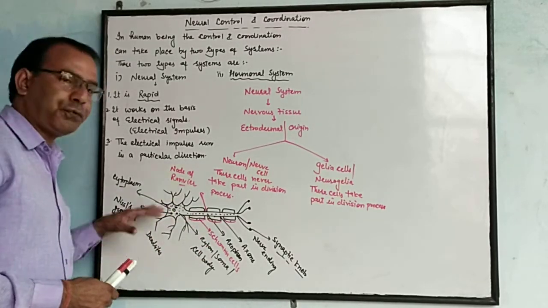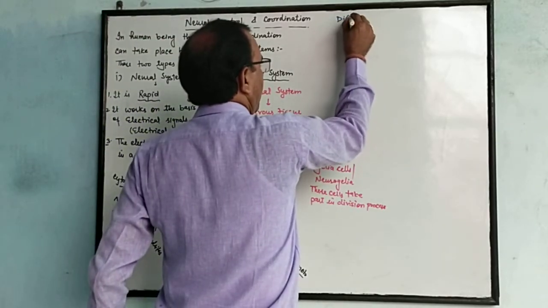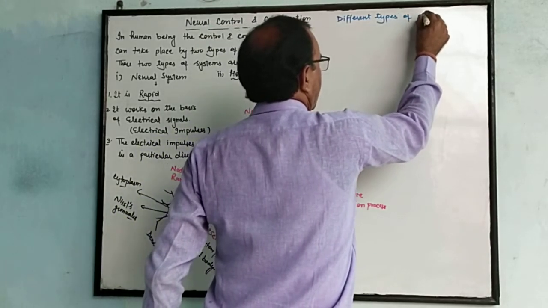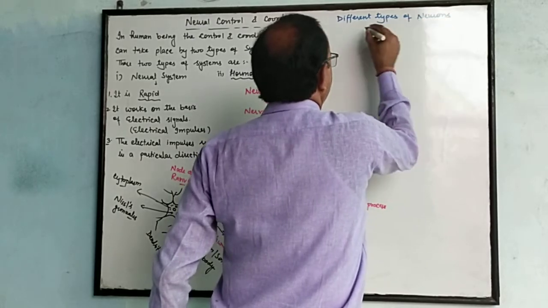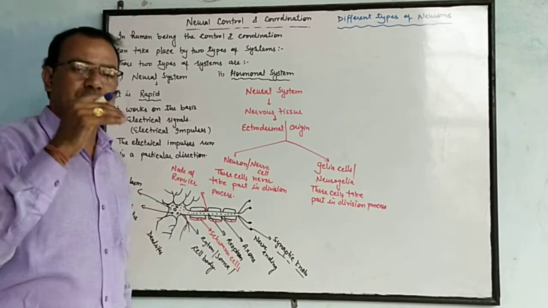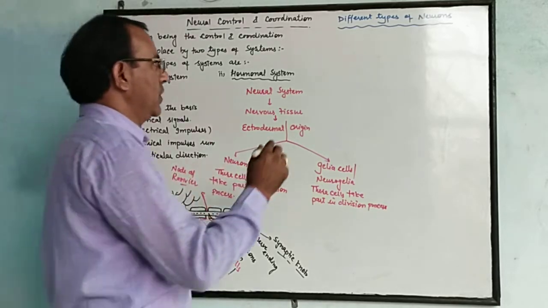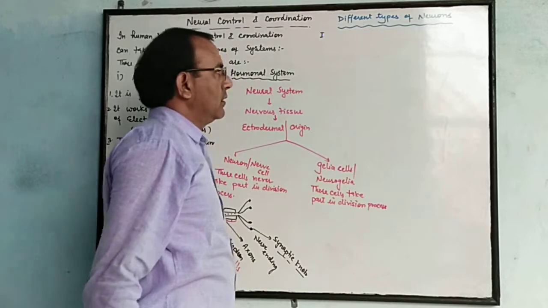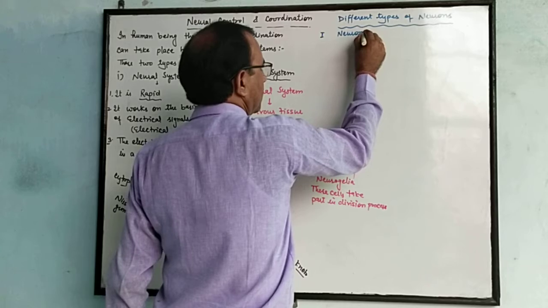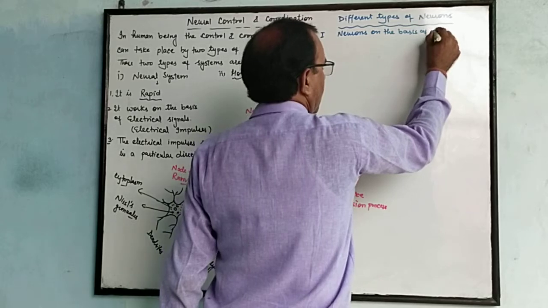First we will discuss different types of neurons. Neurons are of different types on the basis of their function, on the basis of their composition, as well as on the basis of axon and dendrite. So firstly, we will discuss neurons on the basis of function.